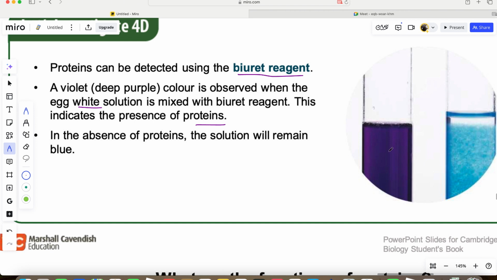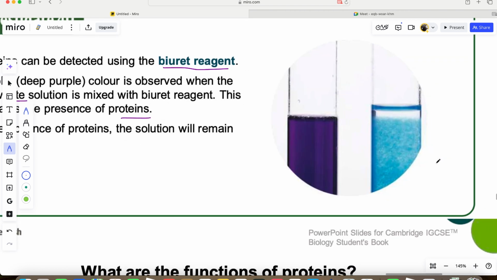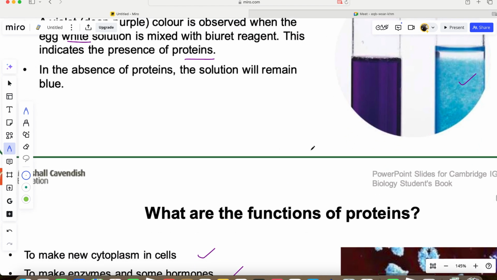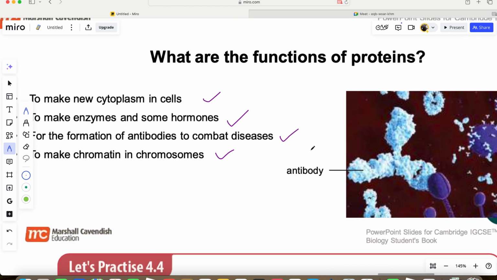In the absence of protein, the solution will remain just blue. So if the solution remains blue, it means that there is no protein in that food, because the reagent color is blue. So you can actually test for protein. You can go to the market or chemical shop to buy Biuret solution. Add it to the food and see whether it turns a deep purple or violet color. When it does that, then the food you're about to consume contains protein. Now, what are the functions of protein?